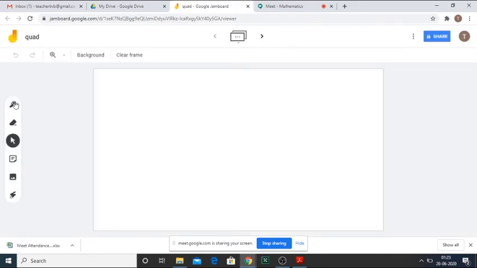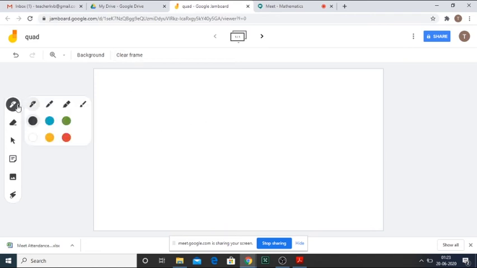Now what is this Jamboard? You can find many operations on this site. Now I select the pen and just draw a figure or anything. It is simply a blackboard with a mouse, and this is the rubber to erase it, or you can click on this to clear the whole screen.